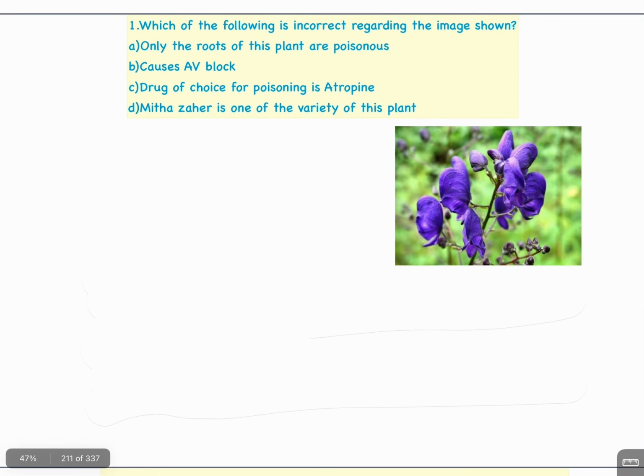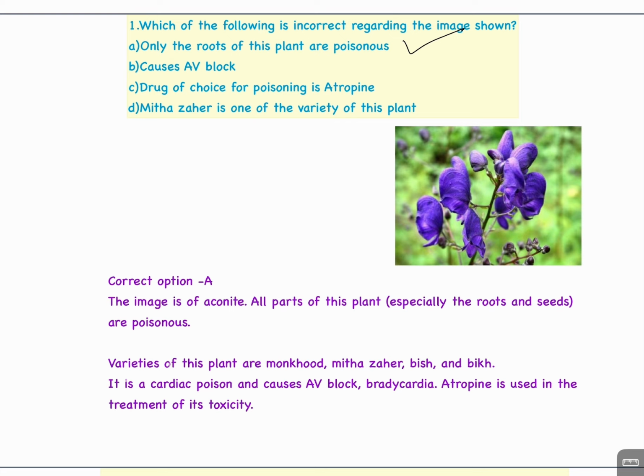Question number 1: which of the following is incorrect regarding the image shown? A, only the roots of this plant are poisonous. B, causes AV block. C, drug of choice for poisoning is atropine. D, meetha zehar is one of the varieties of this plant. The answer is A, only the roots of this plant are poisonous. The explanation is this.